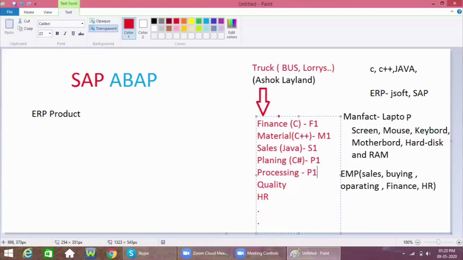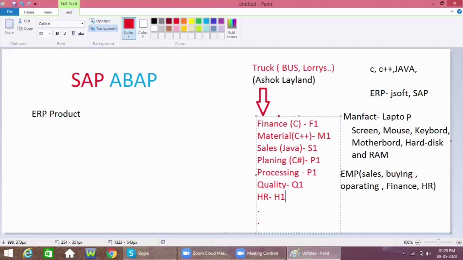These department heads know the entire process of that particular department. If we want any details of a particular department, we need to contact their department head, and only then can we come to know what is happening in that department.